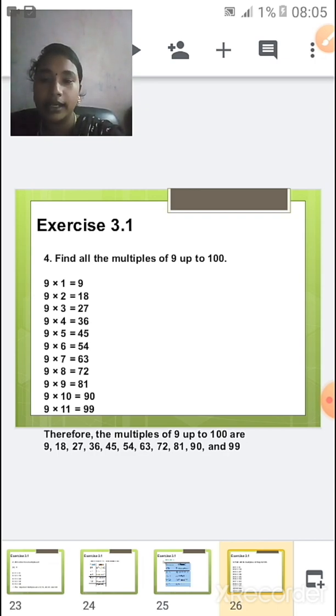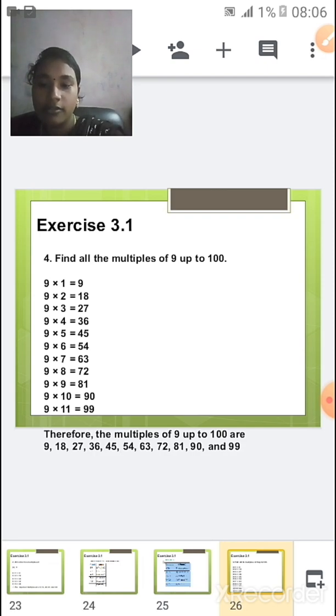For example, write it this way: 9 1s are 9, 9 2s are 18, 9 3s are 27, 9 4s are 36, 9 5s are 45, 9 6s are 54, 9 7s are 63, 9 8s are 72, 9 9s are 81, 9 10s are 90, and 9 11s are 99.